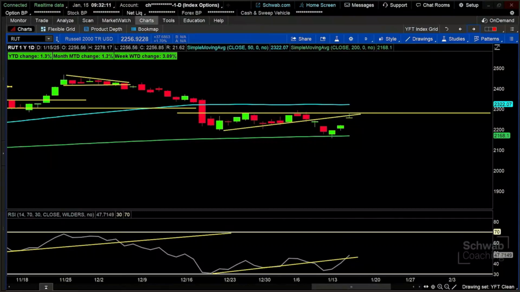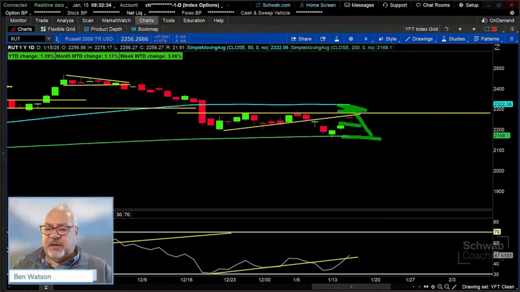So the idea being that as this index comes up into this area right here, it's going to bounce down, even if it just bounces down to the 200. But we're going to take advantage of the fact that today we're seeing that rally up and it's fading. So we're going to fade this rally in the Russell 2000 using an option spread, and we're going to do it on a 0 DTE basis. So this trade's going to be done and gone by the end of the day.